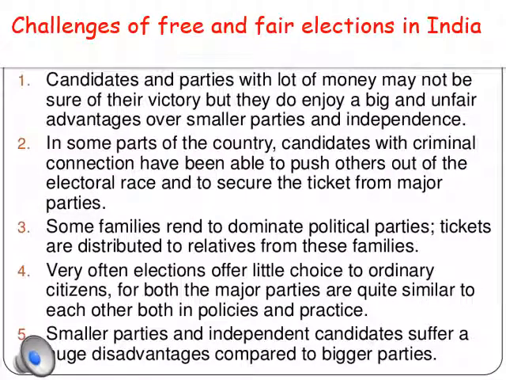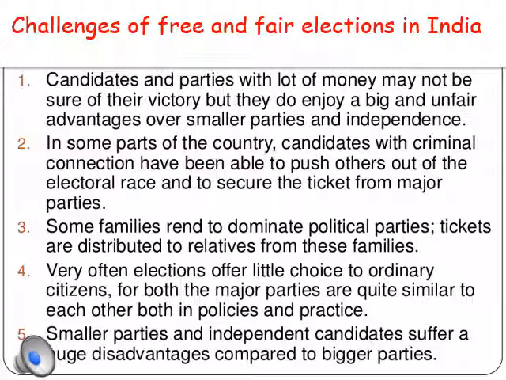Now, the challenges that we face in order to have free and fair elections in India. There are chances that many of the candidates and parties who are very rich, compared to the small parties, have an advantage, even though we talk about having a free and fair election. Some parties are very small and some are very big. The big parties might be very rich, while the small parties might not be. At the time of the election, the small parties cannot spend much, but the big parties may spend lavishly on campaigning. They may buy the voters in order to get votes for their party.